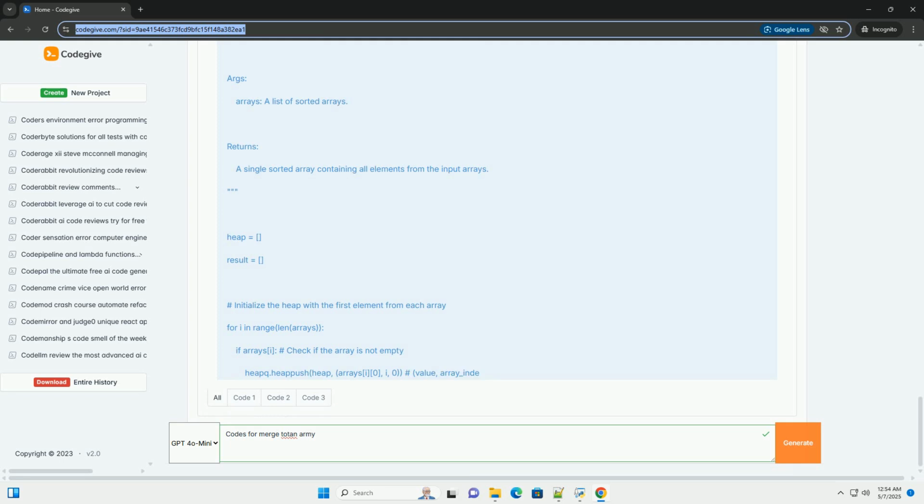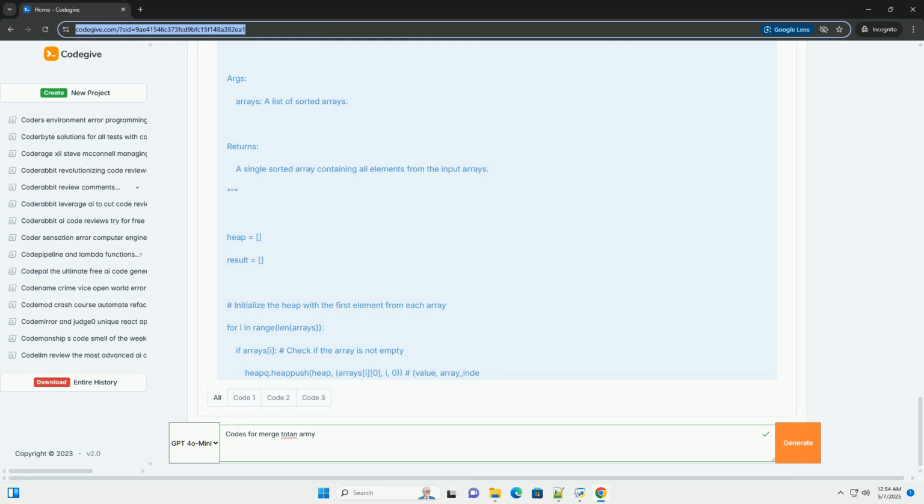2. Initialize the heap by adding the first element from each array, if the array is not empty. 3. While the heap is not empty, extract the minimum element, the root of the min heap. This element is the smallest element across all arrays. Append the value to the result array. Get the array_index and element_index from the extracted tuple. If there are more elements in the array at array_index, add the next element from that array to the heap. Python code, using the heapq module.